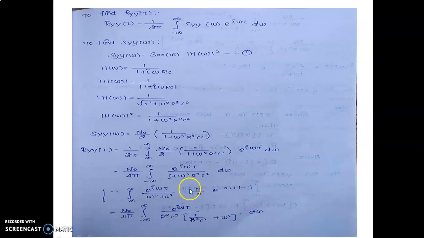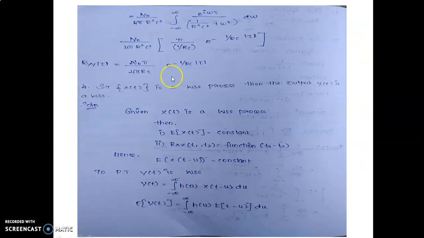Now substitute this formula: N naught divided by 4 pi into R squared C squared, integral from minus infinity to plus infinity of e^(i omega tau) divided by (1 divided by R squared C squared plus omega squared) d omega.